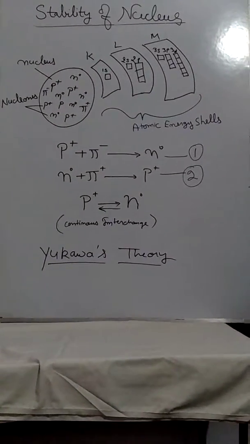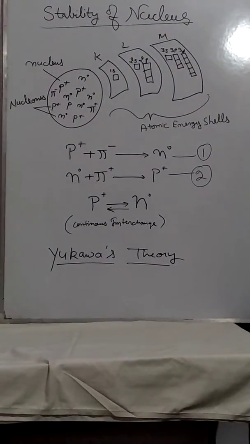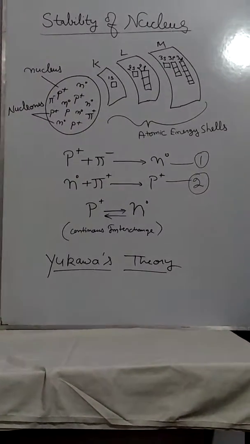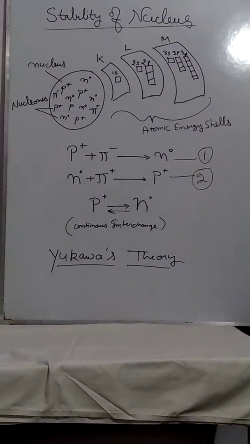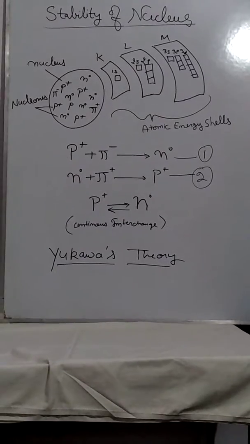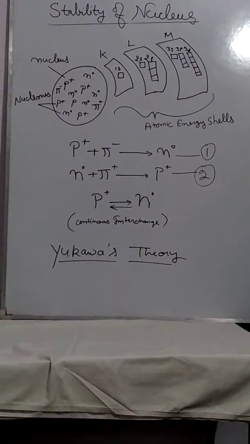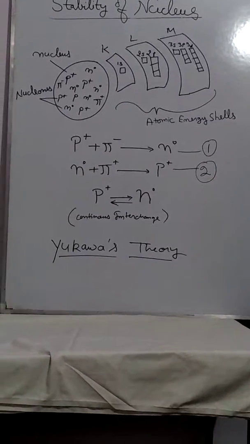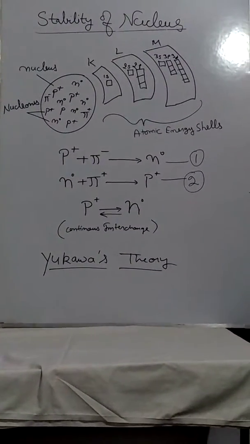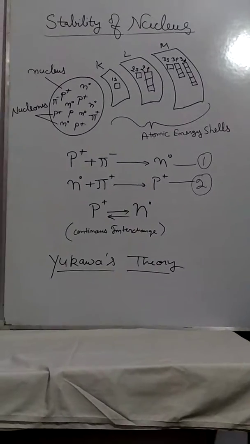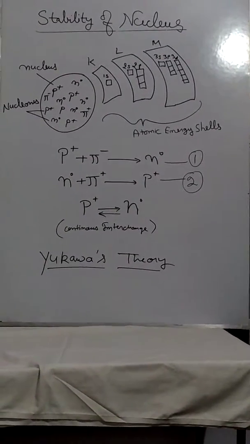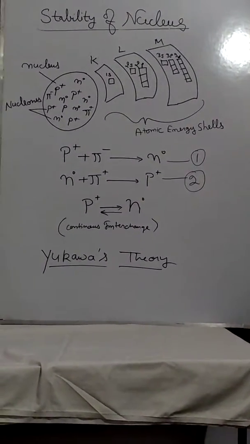Yukawa said that protons are present in the nucleus, neutrons are present in the nucleus, but at the same time mesons are also present in the nucleus. Mesons are particles with negligible mass, but they have charge. And these mesons are responsible for the stability of the nucleus.